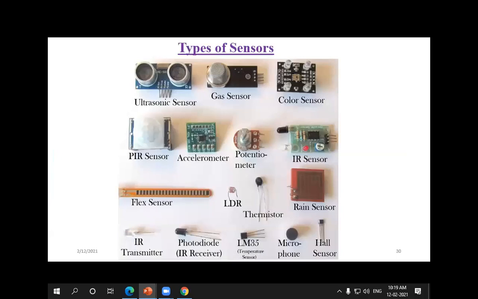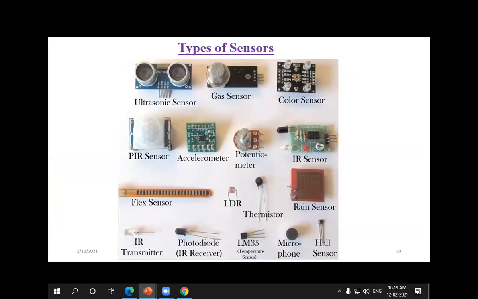The next thing is sensor interface. What sensors are we using? Ultrasonic sensors, gas sensor, color sensor, PIR sensor, accelerometer, potentiometer, IR sensor, infrared sensors, flexible sensors, LDR, thermistor, rain sensors to monitor the rain conditions, IR transmitter, photodiode, temperature sensor, microphone, and hall sensor.